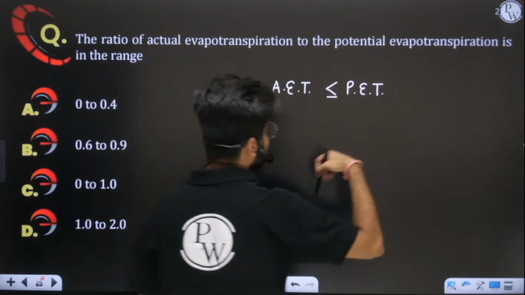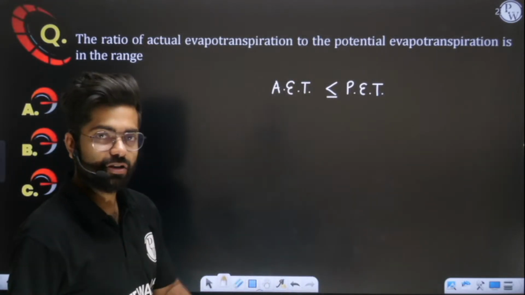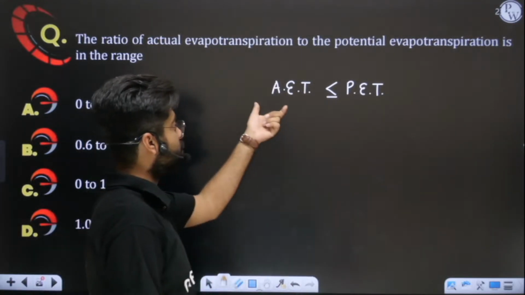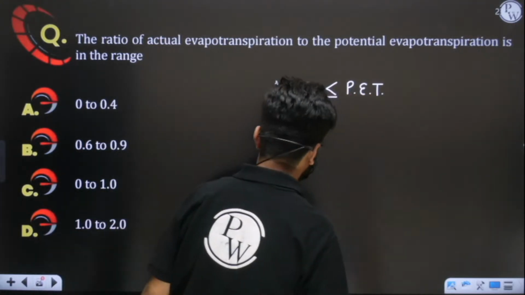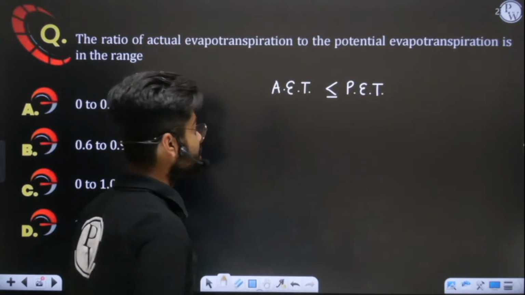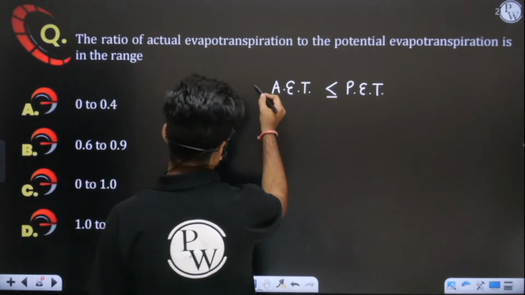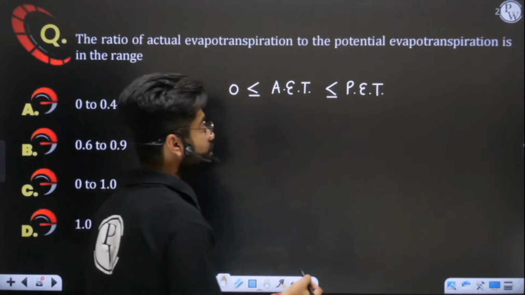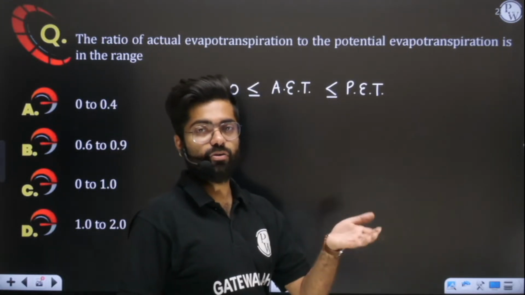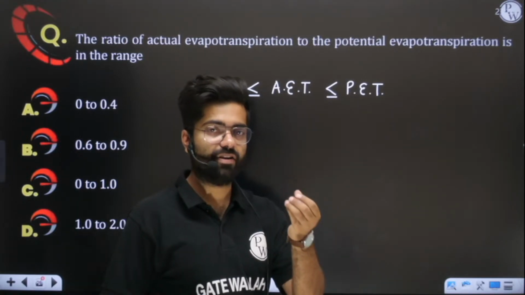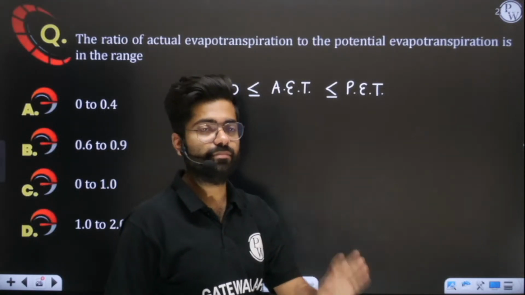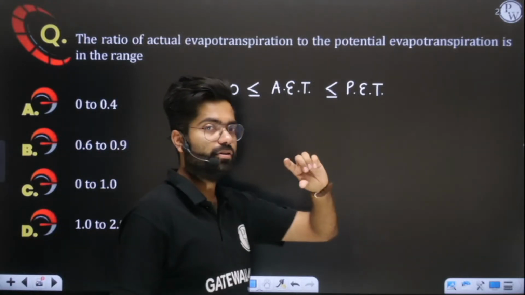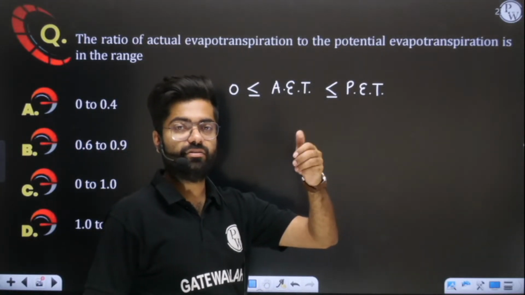Let us say the climatic conditions are optimized and you have provided sufficient moisture, then actual evapotranspiration will be equal to potential evapotranspiration. Sometimes that can happen. Sometimes it can also become equal to zero when you have provided no water. If you are not irrigating your crops properly and have left them dry for a long time, then you will see that evapotranspiration is zero and all your plant leaves will start wilting.